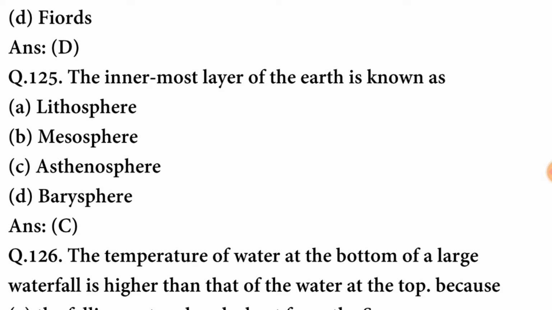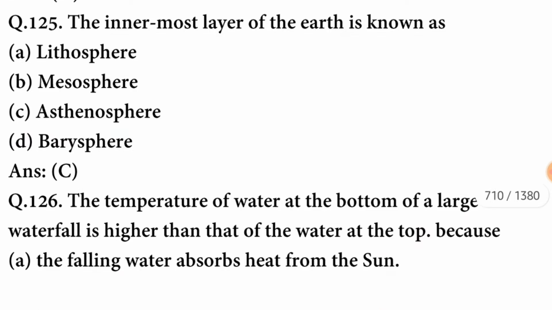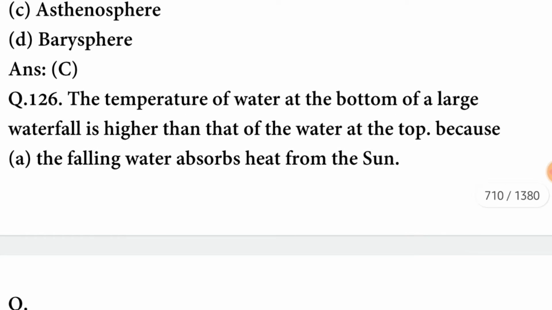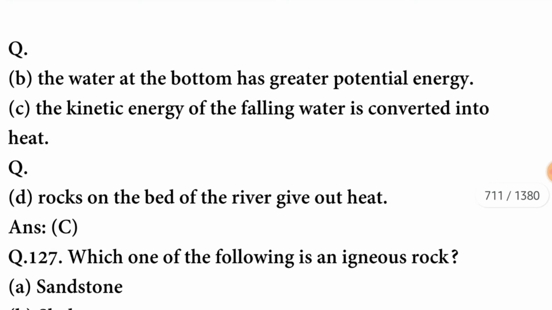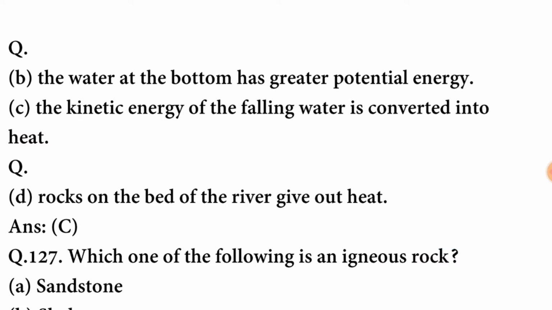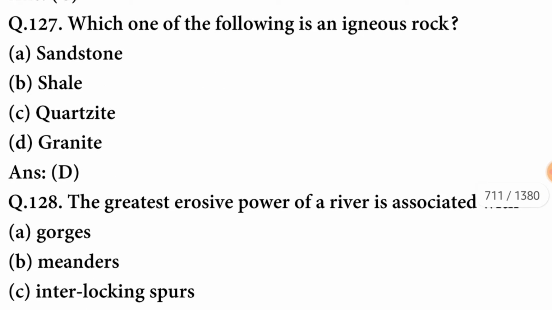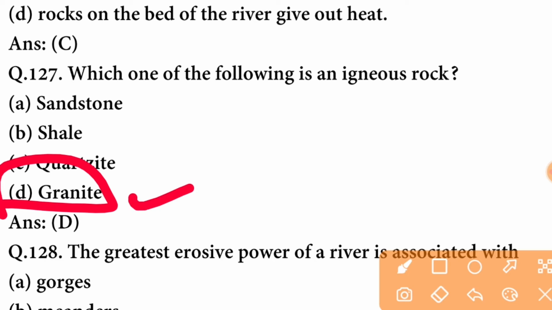The innermost layer of earth is known as asthenosphere. C option is correct. The temperature of water at the bottom of a large waterfall is higher than that of the water at the top because the kinetic energy of the falling water is converted into heat. C option is correct. Which one of the following is an igneous rock? Granite is an igneous rock.